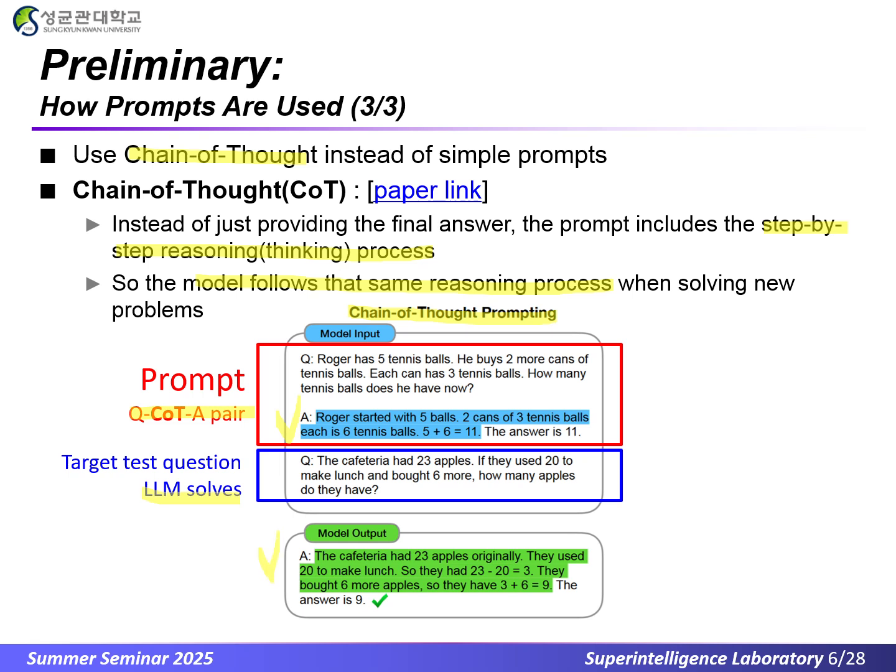They used 20 to make lunch. So they had 23 minus 20 equals 3. They bought 6 more apples, so they have 3 plus 6 equals 9. The answer is 9. This time, the model gets the correct answer with the reasoning process also, thanks to chain of thought prompting.